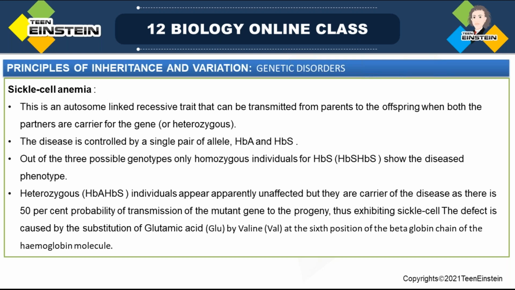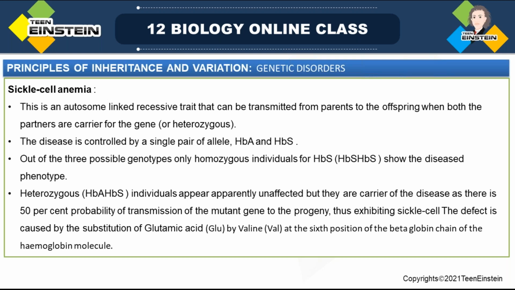This defect is mainly caused by the substitution of glutamic acid by valine at the 6th position of the beta globin chain of the hemoglobin molecule.